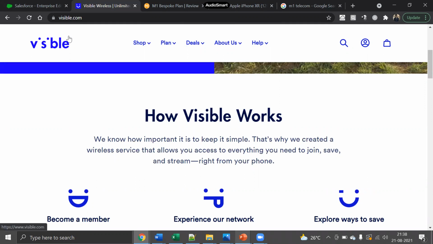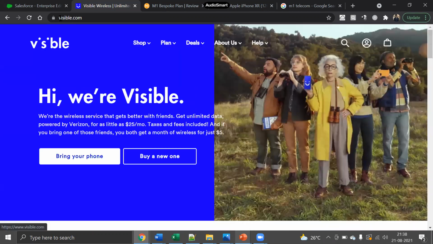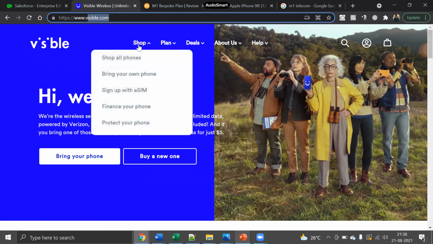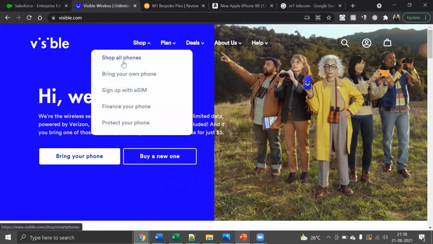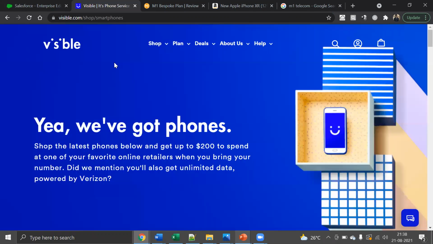Yeah. So this particular thing here is nothing but a Verizon subsidiary. Visible is a Verizon subsidiary. And Verizon is one of the topmost telecom companies in the US, right? These guys, along with the SIM cards, also sell mobile phones, right? So when a customer comes into this website and buys a mobile phone, to deliver that product, it will have a different way of handling in the backend, right?